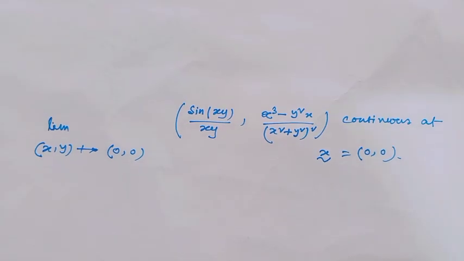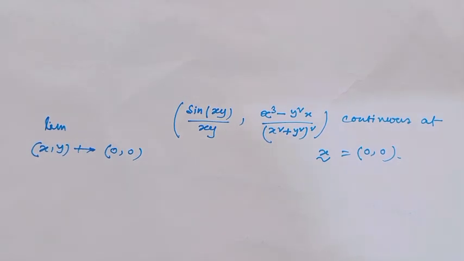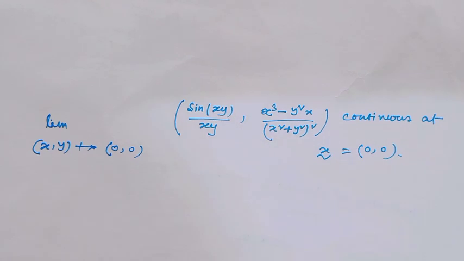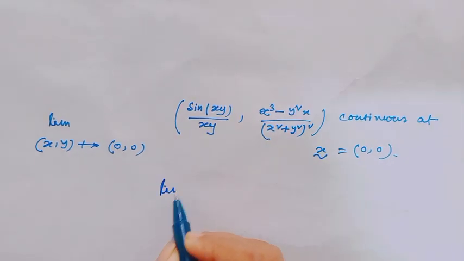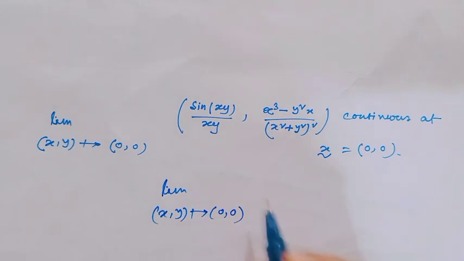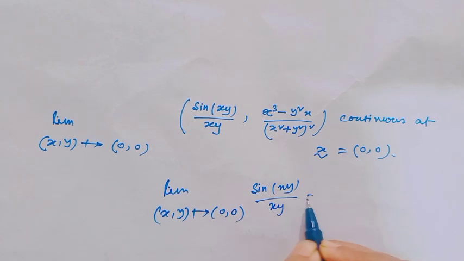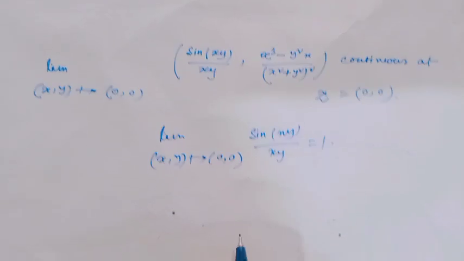Now my question is, is this function continuous at the point (0,0)? For this, at first I will see whether the limit of each component exists. First, the limit as (x,y) tends to (0,0) of sin(xy)/(xy). Obviously this value is equal to 1, so this limit always exists.